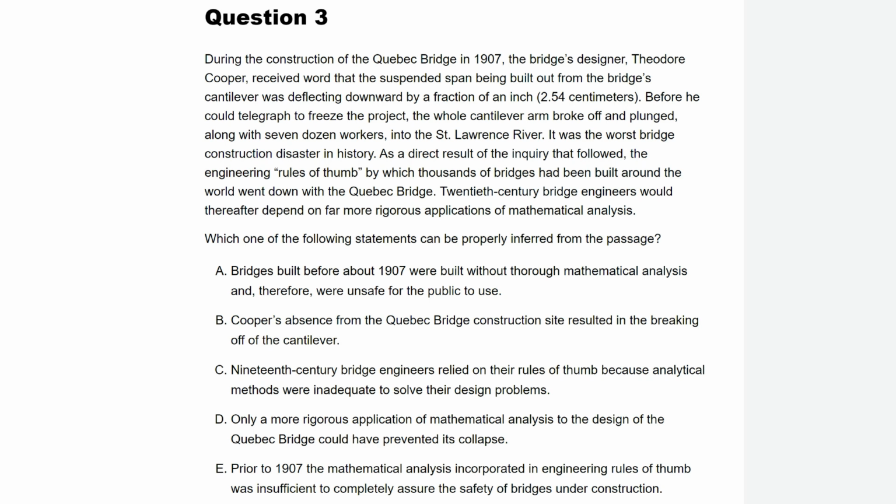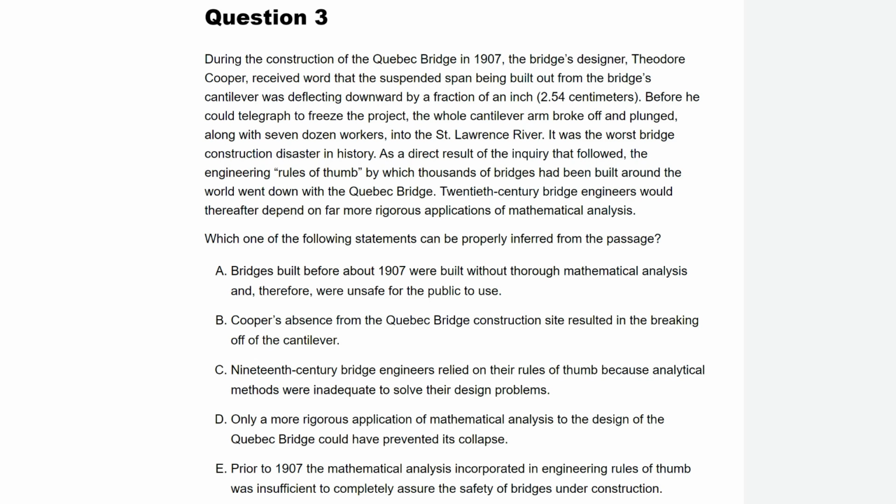A. Bridges built before 1907 were built without thorough mathematical analysis and were unsafe. You can't prove that. You can't prove that all bridges before 1907 were unsafe for the public to use. That's too much of a stretch. You definitely can't prove that. Just because we need mathematical analysis now doesn't mean none of the bridges before that had any mathematical analysis. Way too strong.